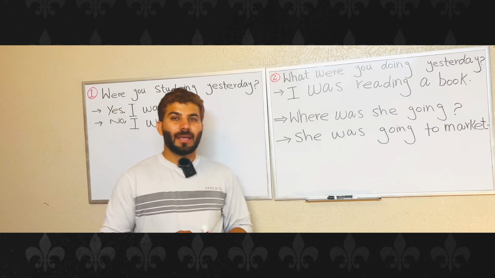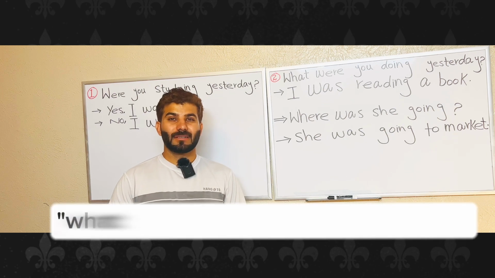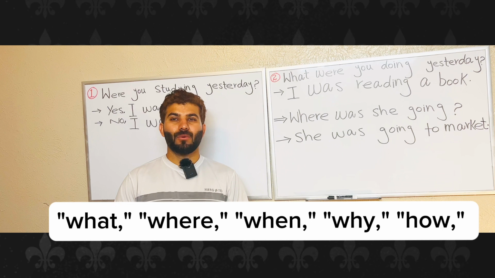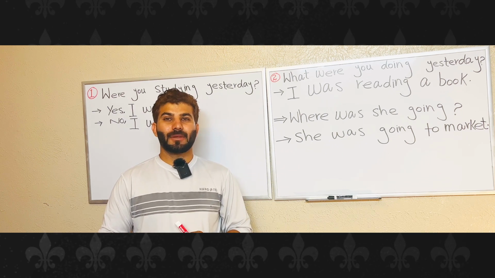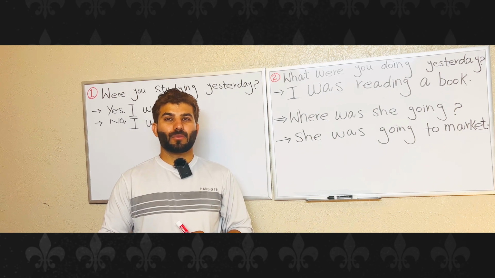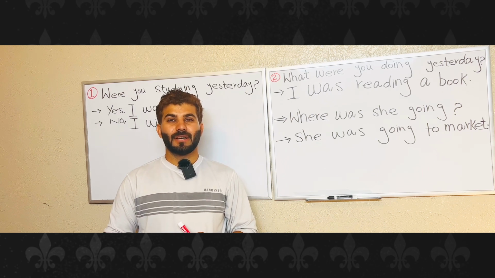Number 2, if the question is formed with question words such as what, where, when, why, how, etc., the short answer can be given by repeating the question word and adding was or were followed by a noun, pronoun, or verb with ing form.